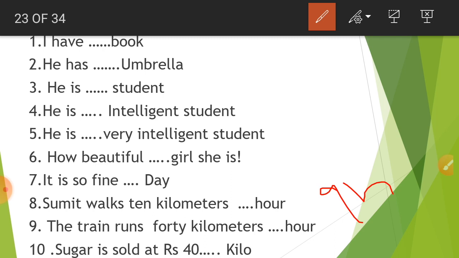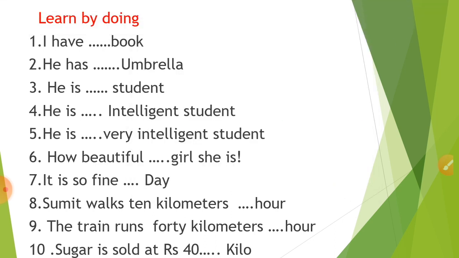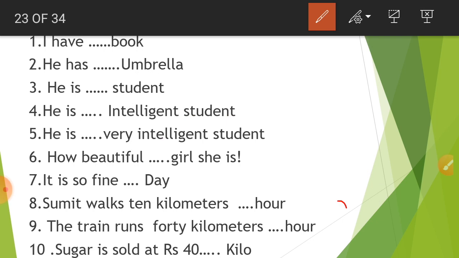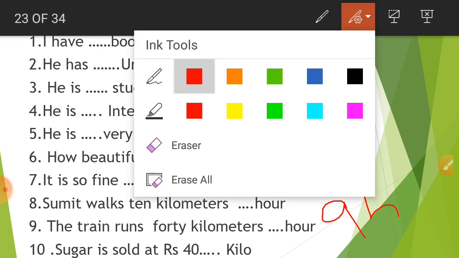Next is the train runs 40 kilometers per hour. So instead of saying per hour, we can use an hour. Why an, why not a? Because of the consonant, sorry, vowel sound. Okay, let's move further on to the 10th question.